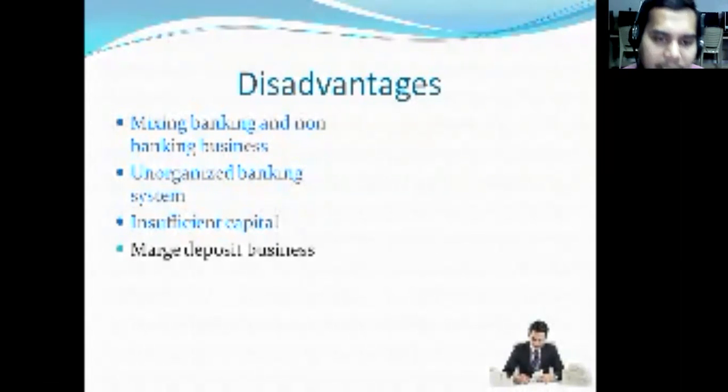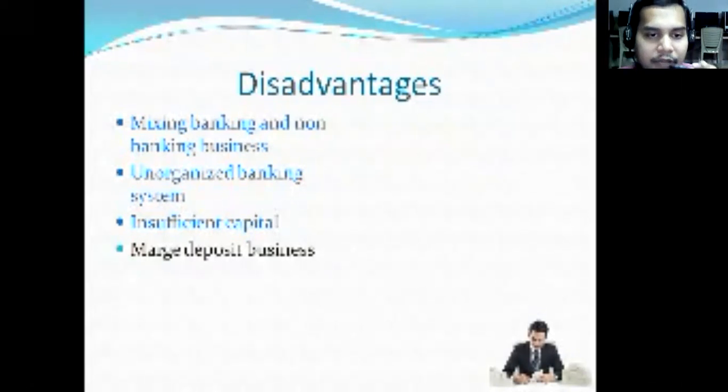So this is the major defect where insufficient capital happens. Right. Marriage deposit business. Once again, these people play a safe game. I have already given a good example with A, B, C. When C defaults, then B, the indigenous banker, will be responsible for paying back the money to A.